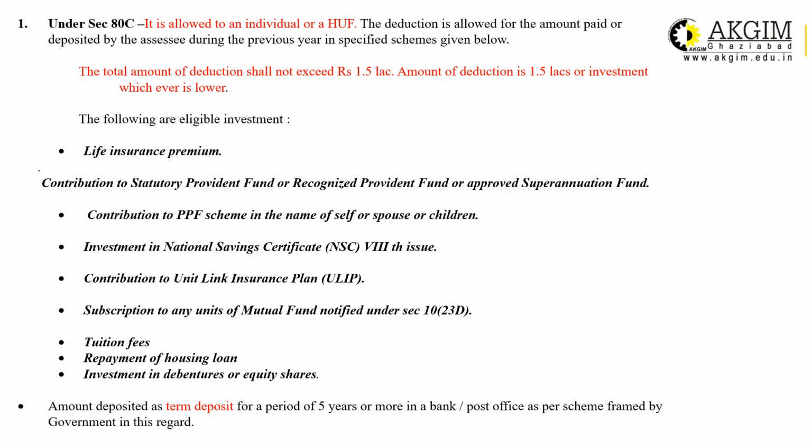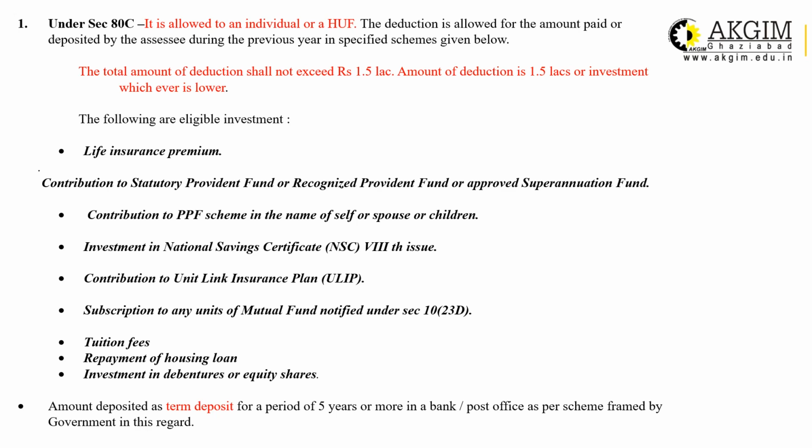Total deductions shall not exceed 1.5 lakh. That means the deduction allowed is the amount invested or 1.5 lakh, whichever is lower. So if you are investing 2 lakh rupees in a particular investment avenue which is eligible for section 80C, then the maximum deduction will be 1.5 lakhs. If you are investing 1.2 lakhs, then the deduction will be 1.2 lakhs. That is the maximum of 1.5.